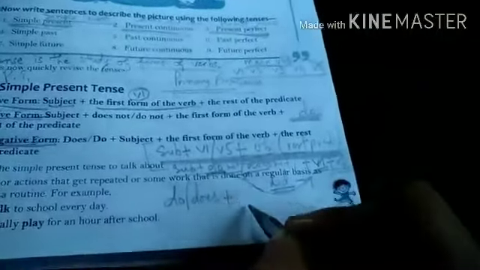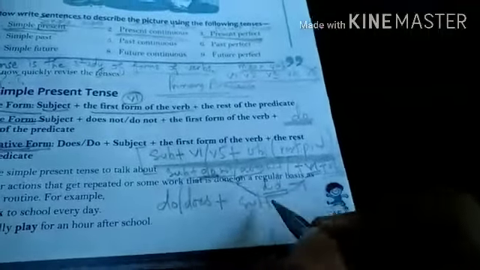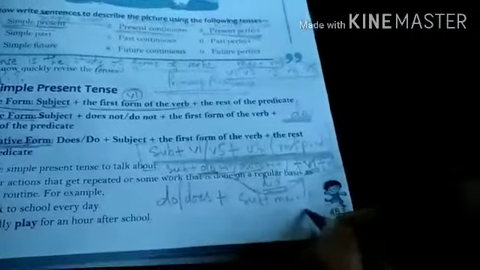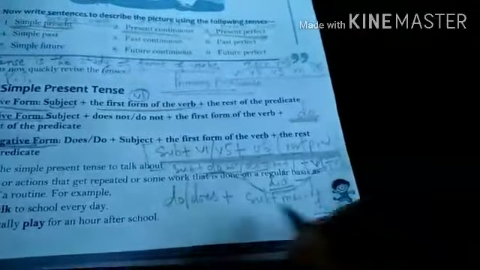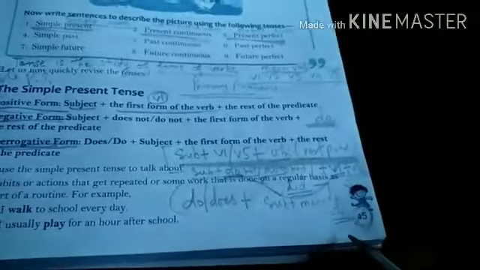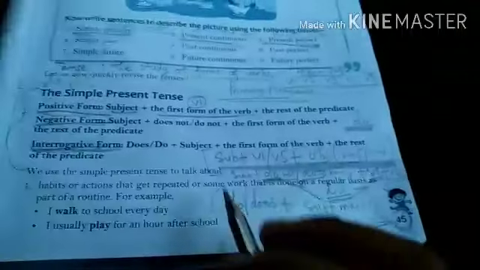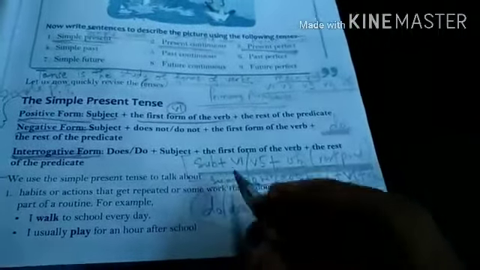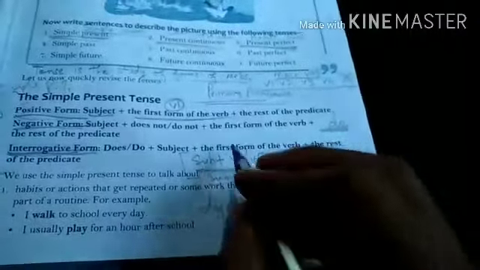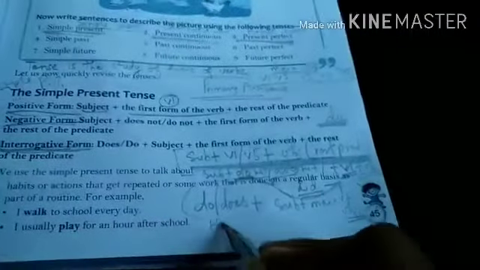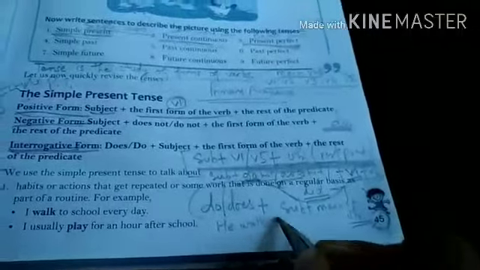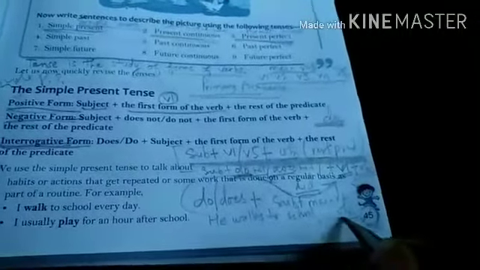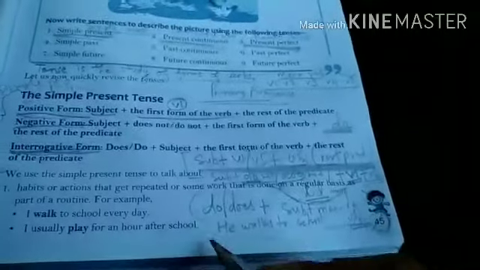Do or does plus subject plus main verb plus object or the part of predicate. This is the interrogative form of the verb. Okay, for example, like this: he walks to school every day. If you write he walks to school every day, so this is his habitual action.